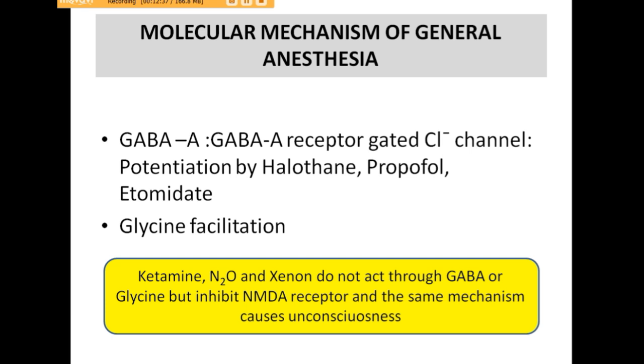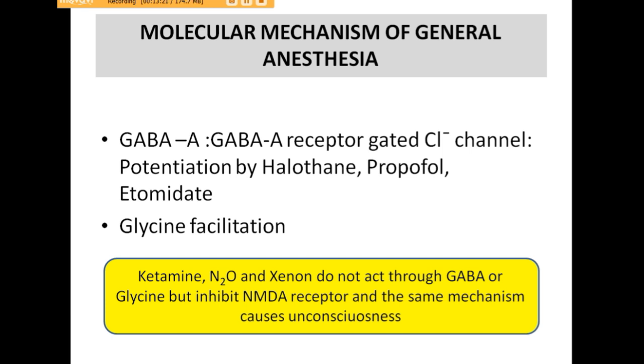Let's see the molecular mechanism of general anesthesia. Basically, general anesthetic agents facilitate the inhibitory neurotransmitters, GABA and glycine. But ketamine, nitrous oxide and xenon do not act through GABA or glycine; they inhibit the NMDA receptors on which the excitatory neurotransmitter glutamate acts, and the same mechanism causes unconsciousness with ketamine, nitrous oxide and xenon. So excitatory neurotransmitters are inhibited and inhibitory neurotransmitters are facilitated by these general anesthetic agents.